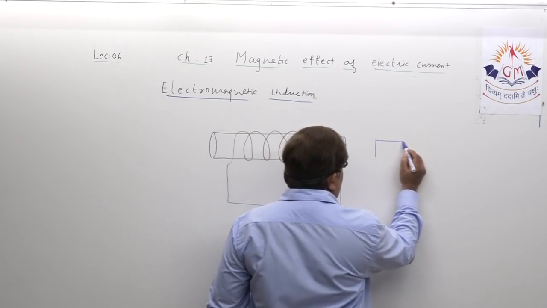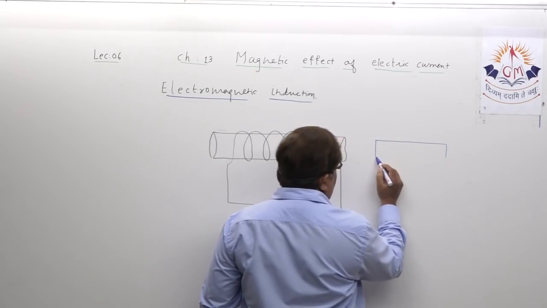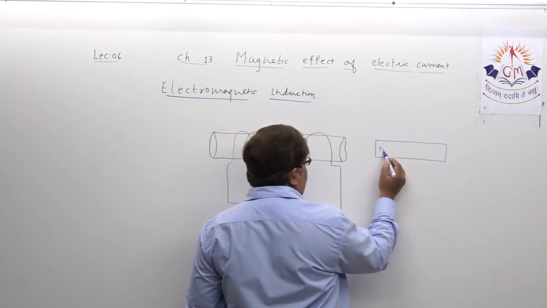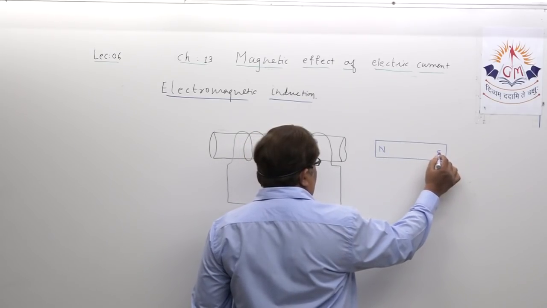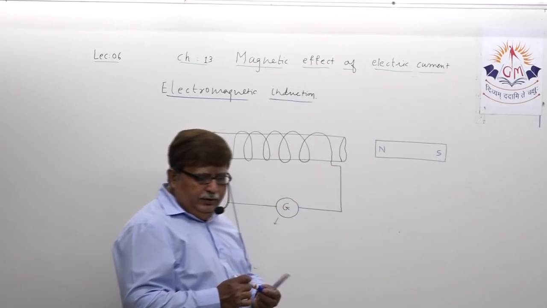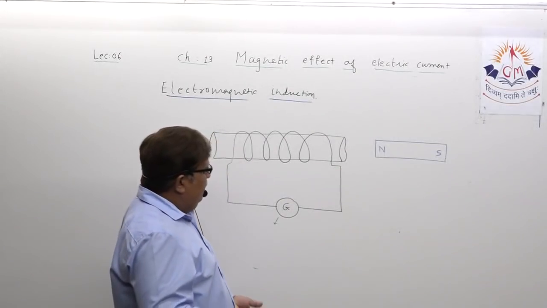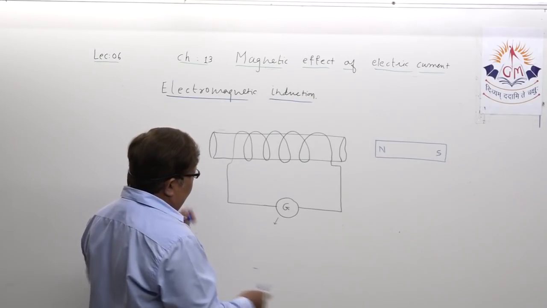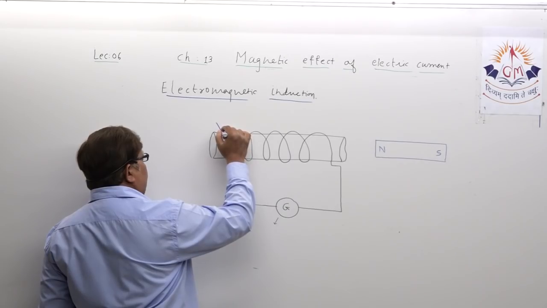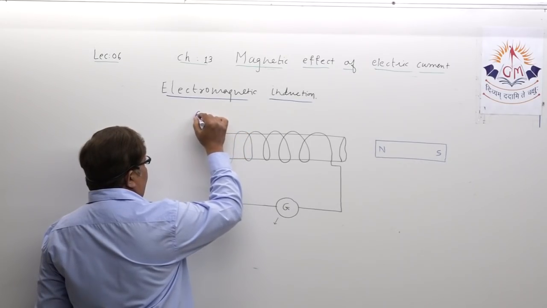I am keeping the magnet in such a way that one of the poles will face the end of the coil here. So these are some of the instruments to understand the principle of electromagnetic induction.